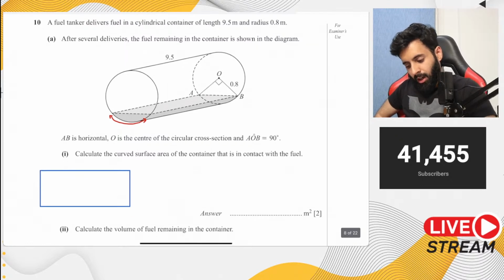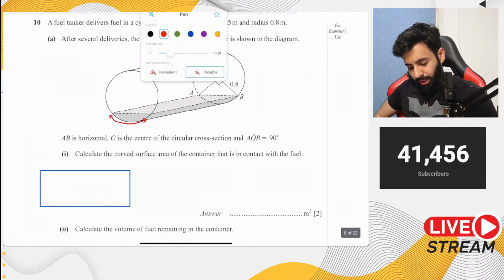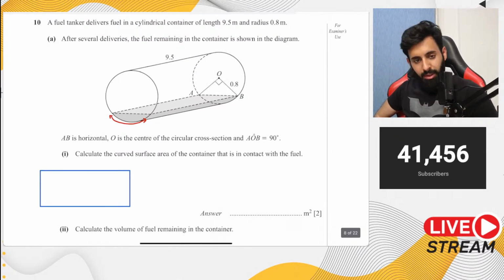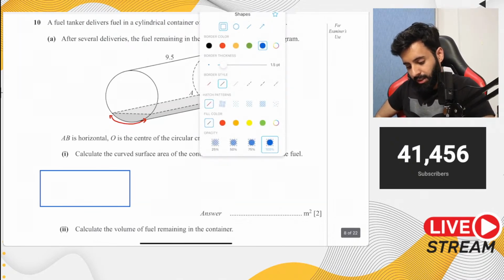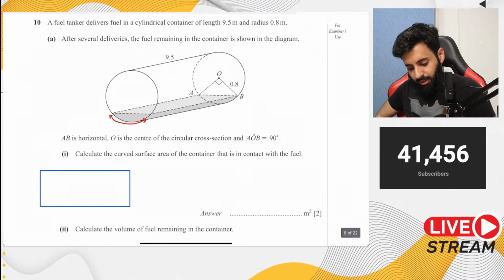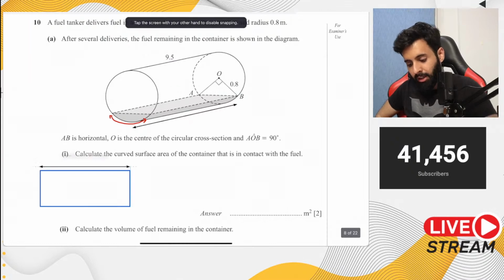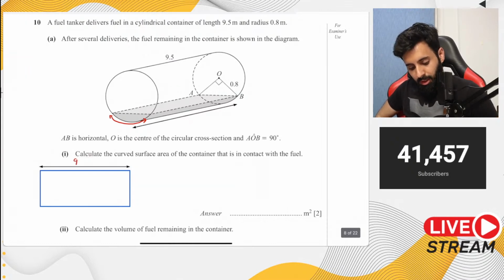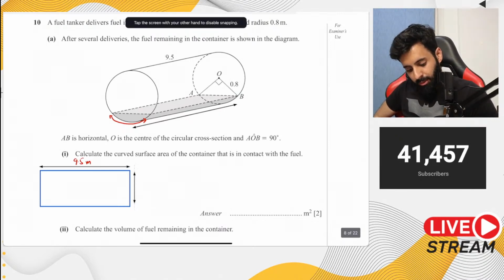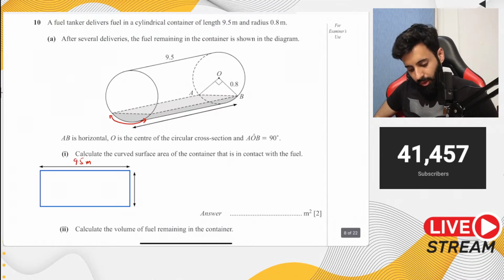Now, the rectangle has been formed, but the question is what will be the dimensions of this rectangle? If you think about it, the length of the rectangle will be equal to the height of the cylinder. So this length that you're looking at will be equal to 9.5 meters, okay? Now, we need to find out what the other length is going to be. How do I find out this length?